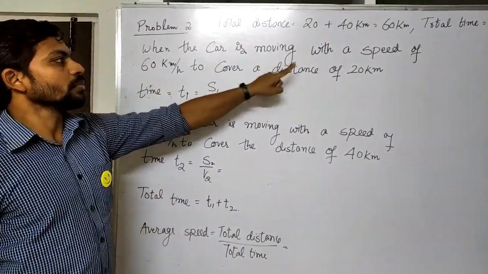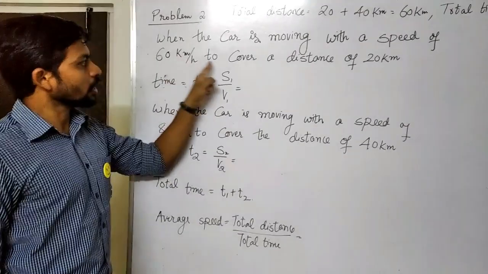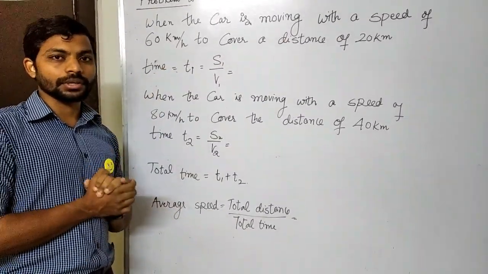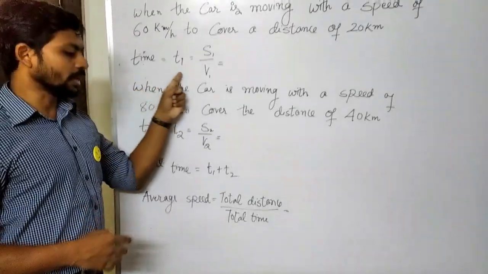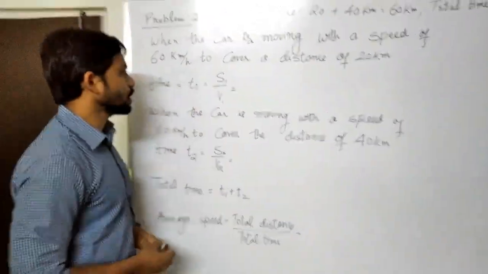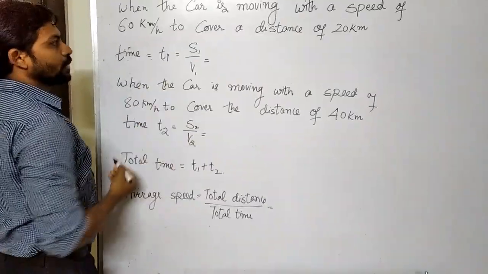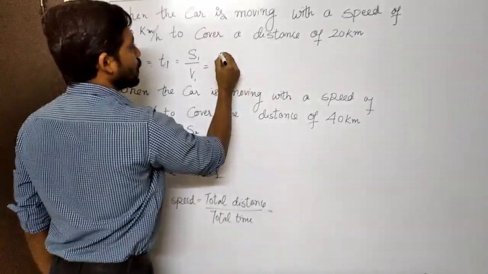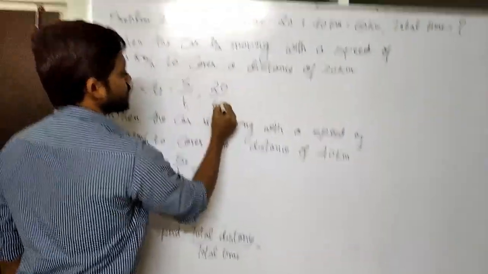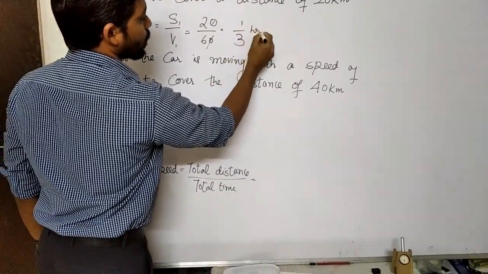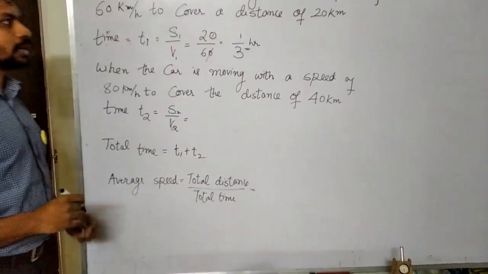When the car is moving with a speed of 60 km per hour to cover a distance of 20 km, this is the first part of the journey. So let us calculate the time t1. So here we know time is equal to distance by speed. Distance is given 20, speed is 60. So we get 1/3 of an hour, right?